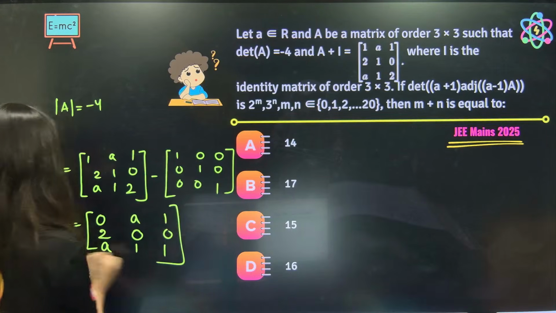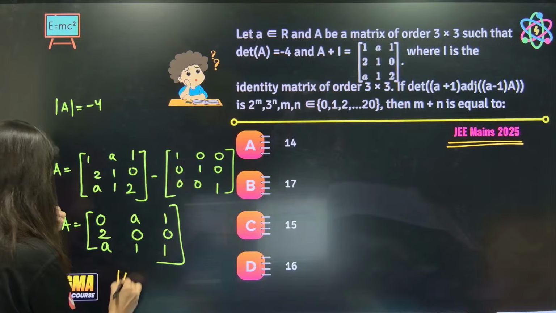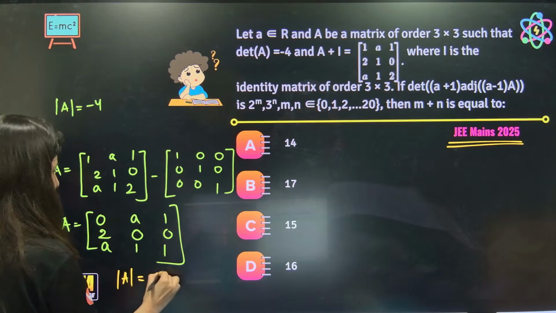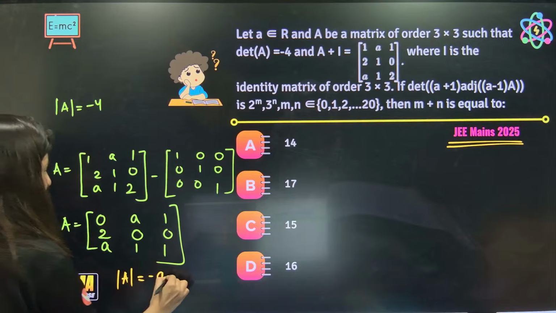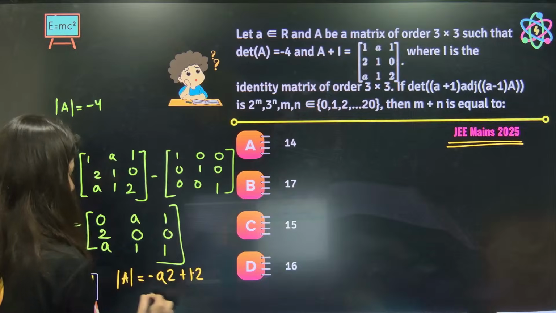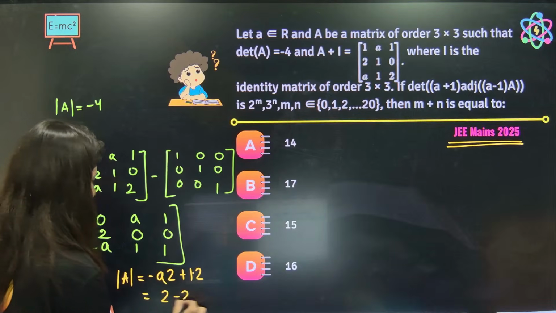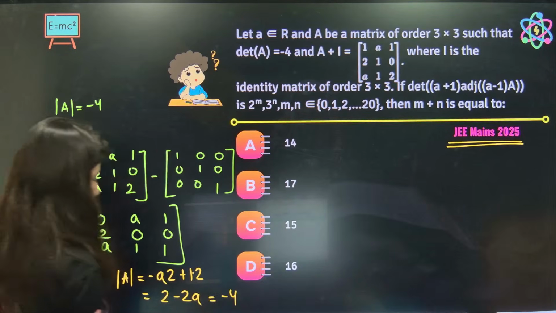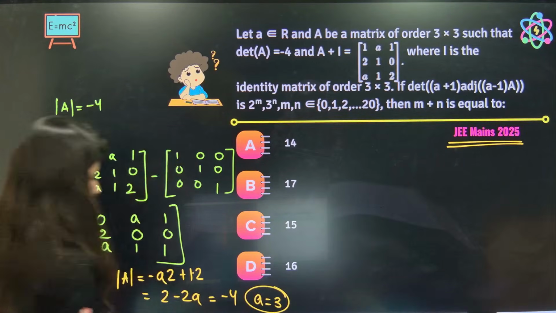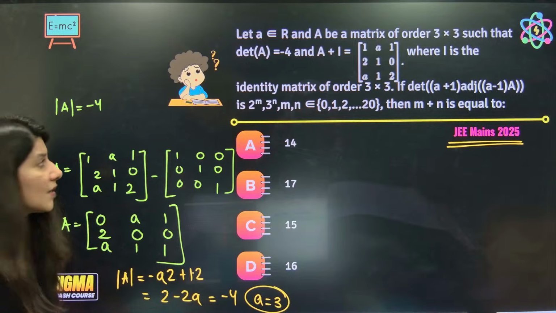Correct? This is your A. Now let's find out determinant A. So it will be 0, this is minus a times 2, and this is plus 1 times 2. So this is 2 minus 2a is equal to minus 4. So 6 is equal to 2a, and a is coming out as 3.